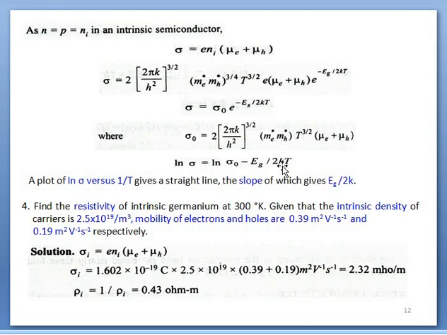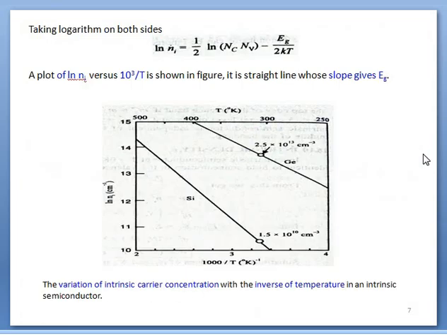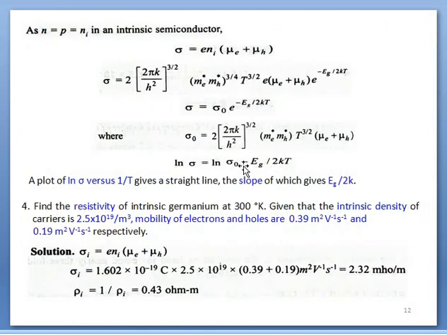According to the previous discussion for log n, we have a similar kind of equation: log sigma_i equals a constant minus Eg upon 2kT. If you draw a graph between log sigma and 1000 by T, we have a slope equal to minus Eg upon 2k. That can be obtained similarly to the concentration one.